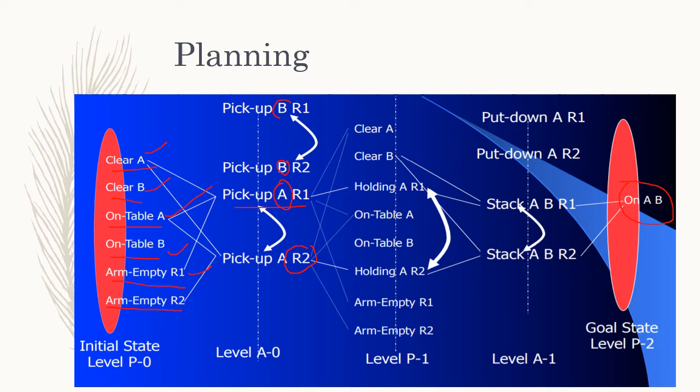So these are mutually exclusive events, shown by this bidirectional arrow. Similarly, pickup A by R1 and pickup A by R2 are also mutually exclusive.